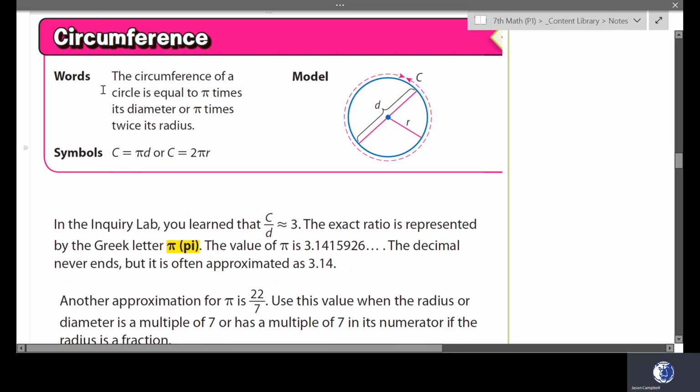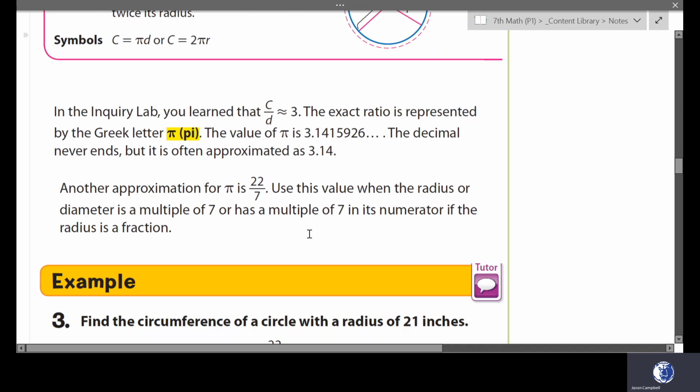Let's look at circumference. It says the circumference of a circle is equal to pi times its diameter, or pi times twice its radius. So pi times diameter gives you the circumference, which is the distance around this circle. It's like walking a lap. If this was a track and you walked a lap, it's how long you would have walked. So that's the circumference.